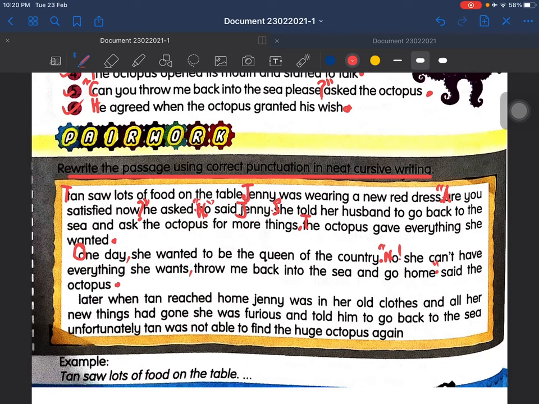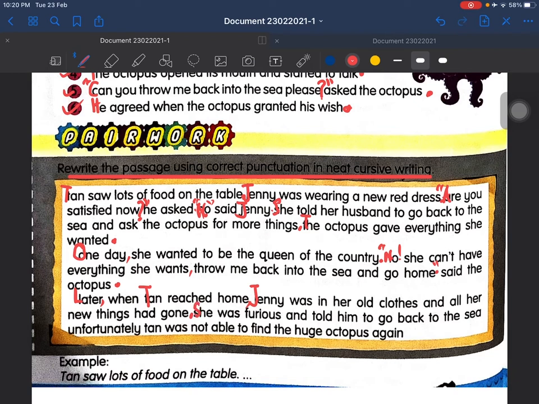And then next paragraph, later, that is capital letter L, later, comma, when Tan reached home, comma, Jenny was in her old clothes and all her new things had gone, full stop.